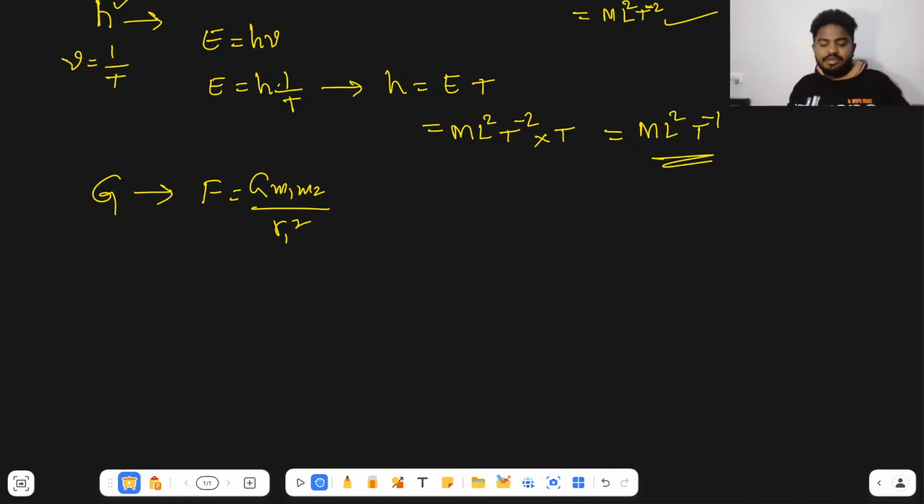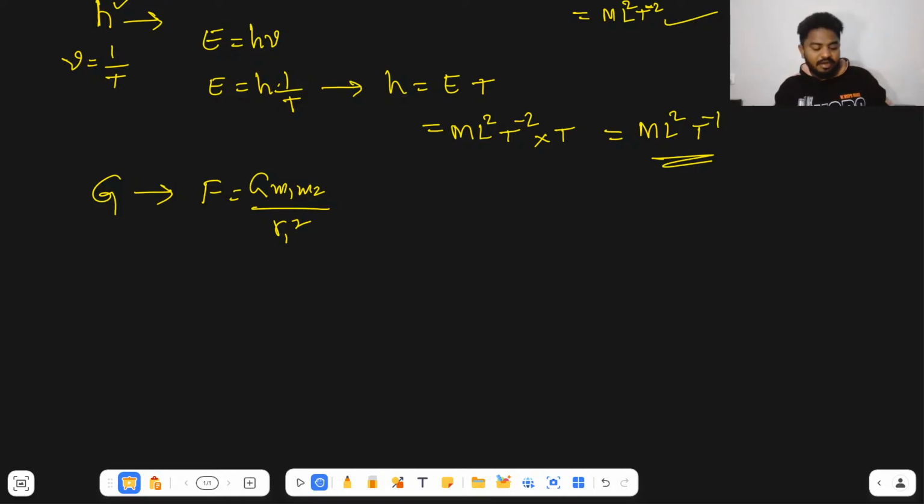So like this, whatever physical quantity you want, you can derive the dimension formula of any physical quantity. Okay, clear? Hope it is very clear. So you must know the formulas well. Since you are preparing for JEE Mains, you will definitely remember all the formulas.